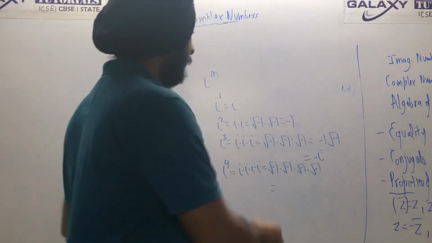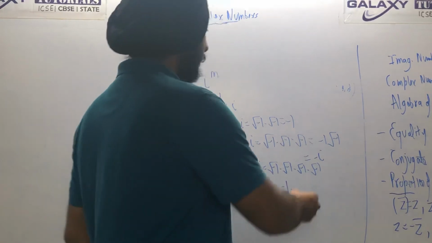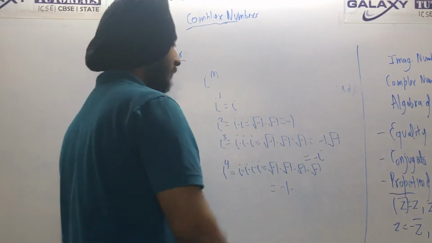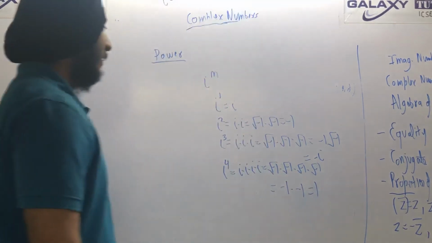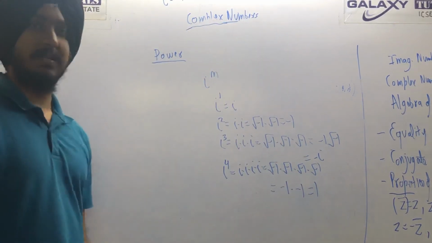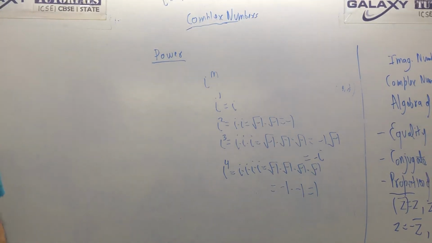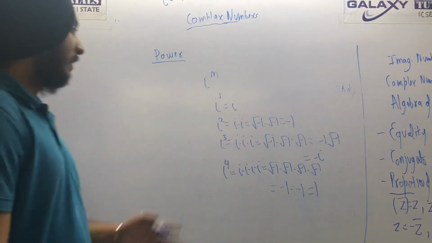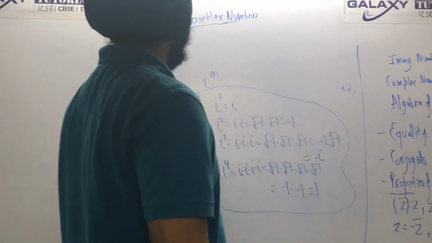Okay. So this is root minus 1 into root minus 1. That is minus 1. And just multiply these, root minus 1 into root minus 1. Again minus 1. What do you get? You get 1. Okay. So these are the 4 basic results that you have to remember. Other than that, you don't have to remember anything else. I will show you why.